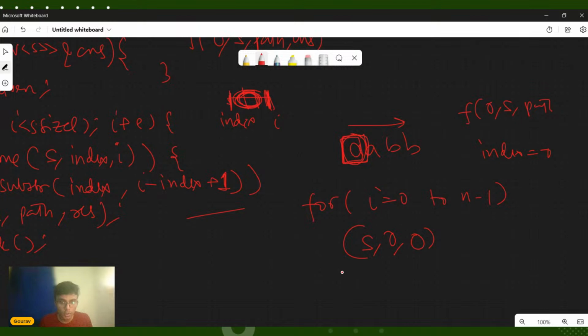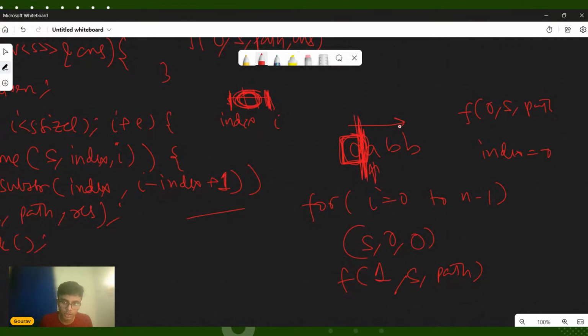It is a palindrome. So what you are doing now, you are recursively calling this function for index plus 1, s comma path. So now you are standing here, recursively calling this. So now what is happening here, this part is a palindrome, which means that you have put a partition here.